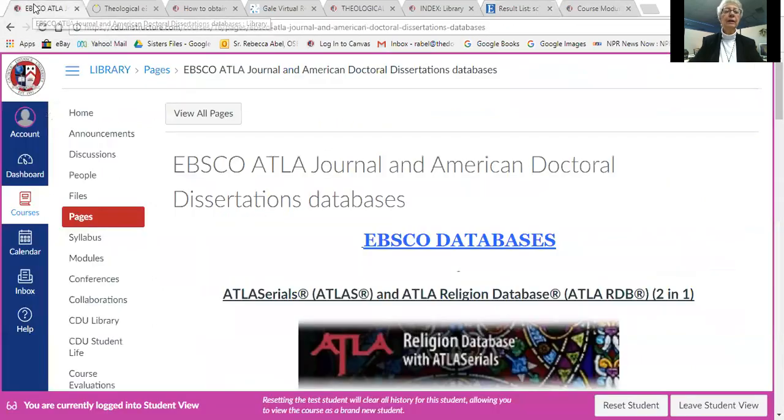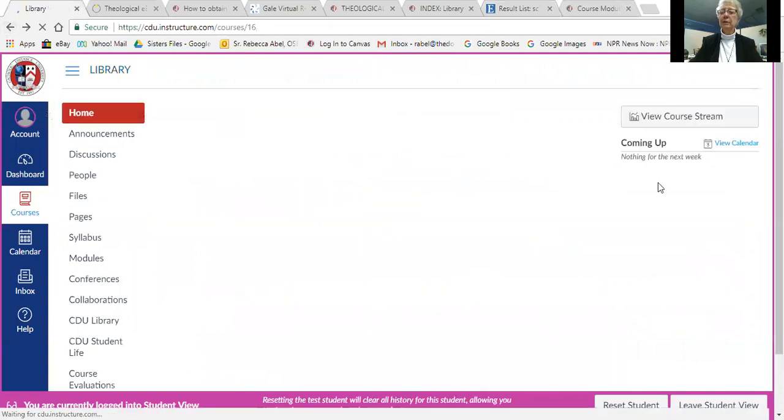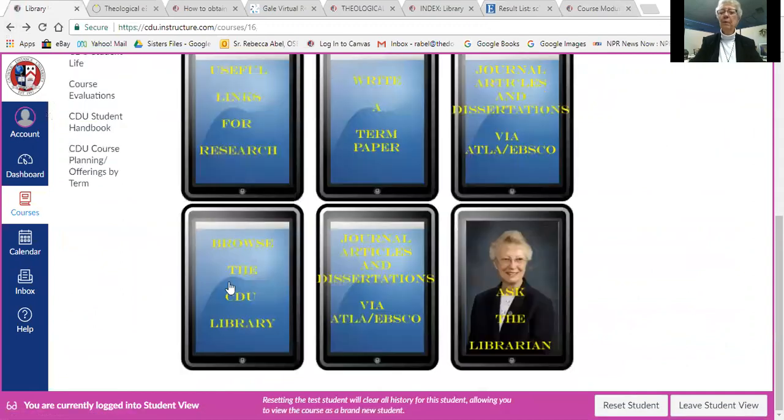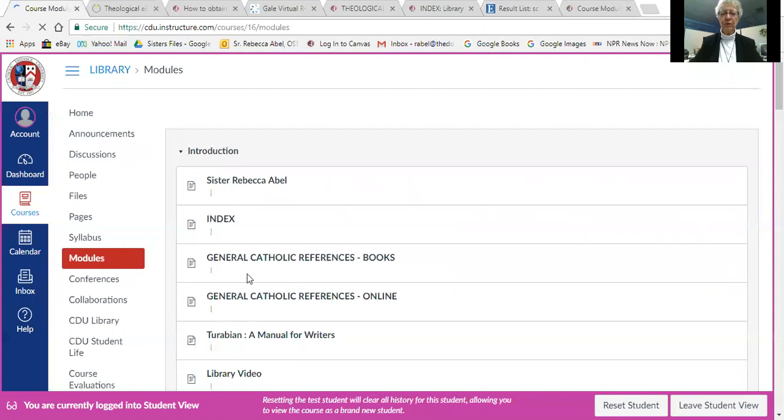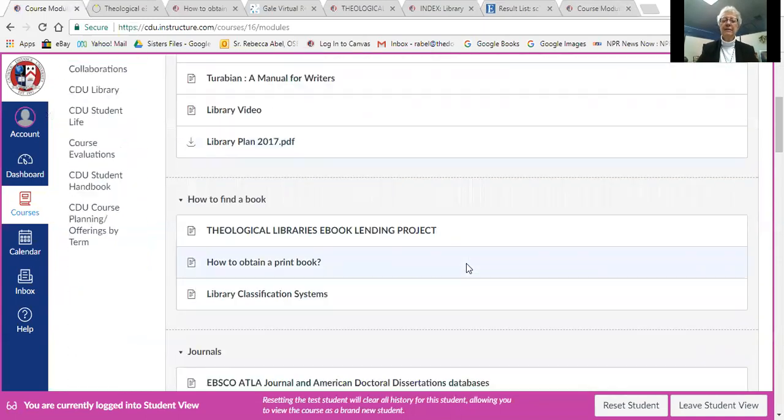a link into it. Now let's go back to the home page and look at one more. Let's look at browse the CDU library. These are all the different modules that I have brought together for the various classes that we're having.